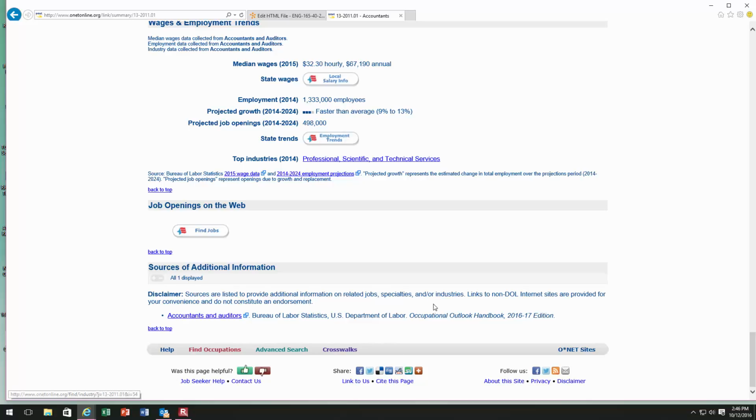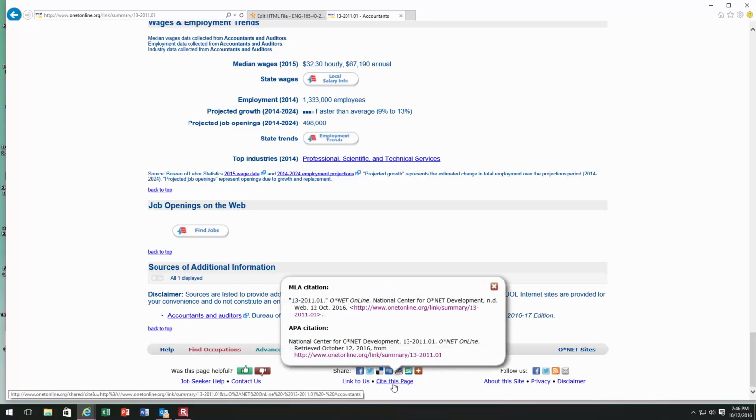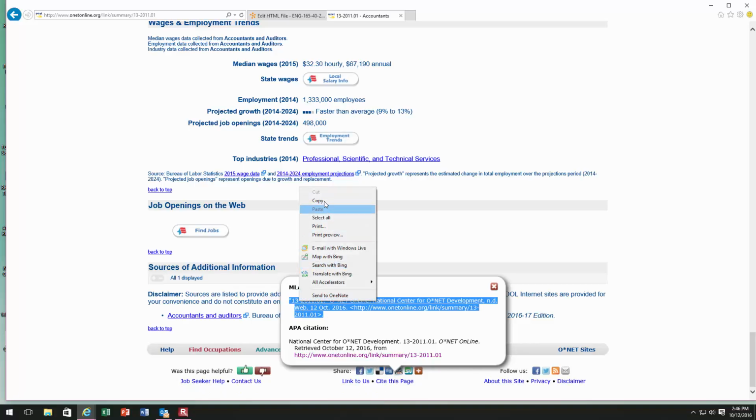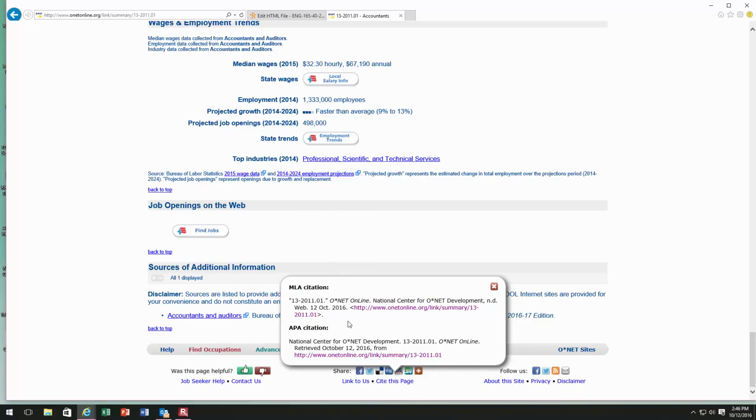Okay, all you have to do is scroll to the bottom of the page, click on Cite this page, and voila, here is your MLA citation already completed for you. Just copy and then paste that citation into your references page. Make sure that you have your in-text citation there where you need it, and you're done. You don't even have to create the full format for that MLA citation. All you would have to do is copy and paste.